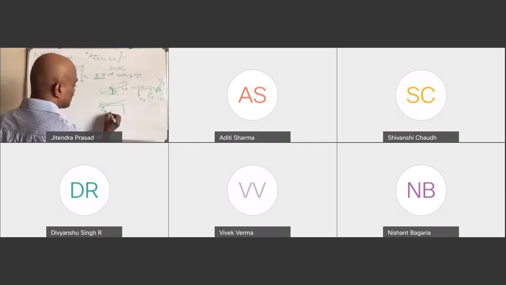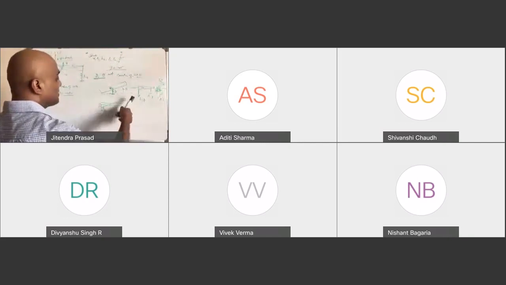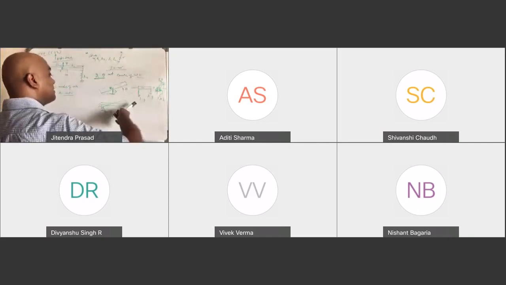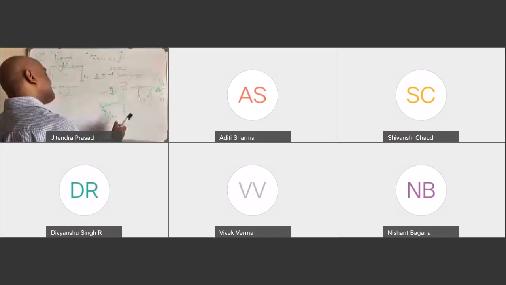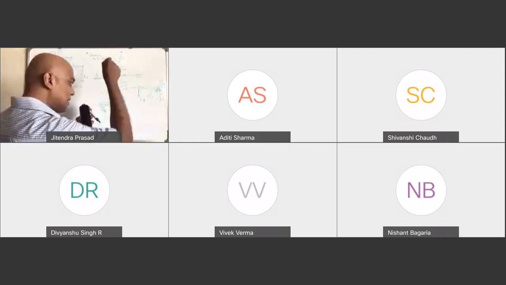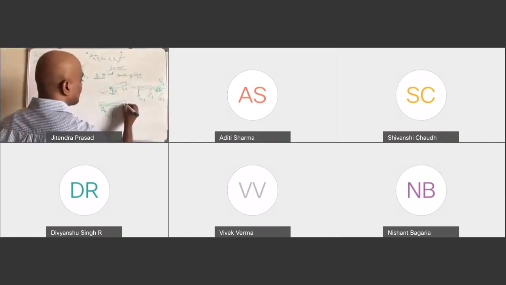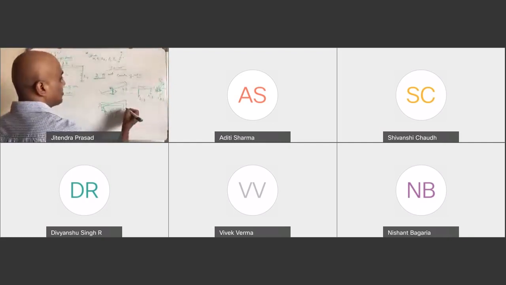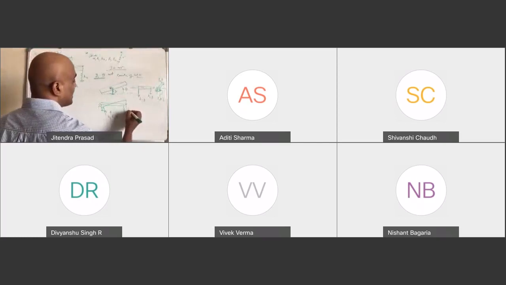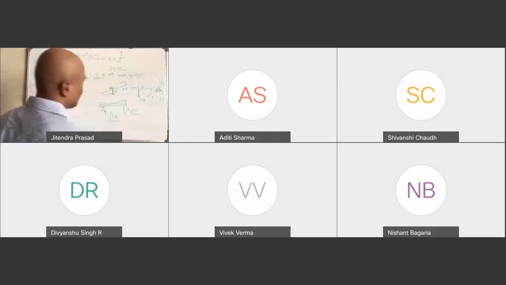And here, this will stretch, and when stretching it forces down, so this is a downward force. The value will be K2 times L1 times theta, right?